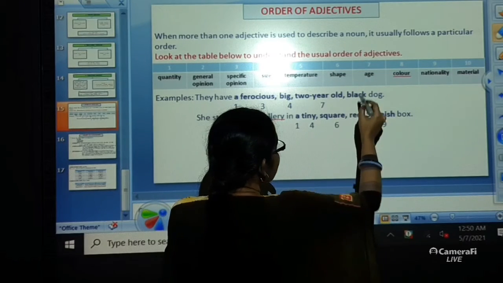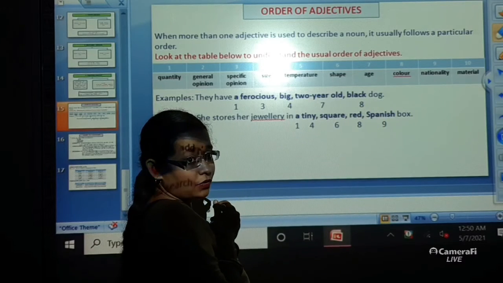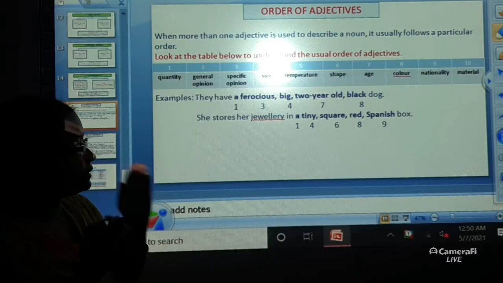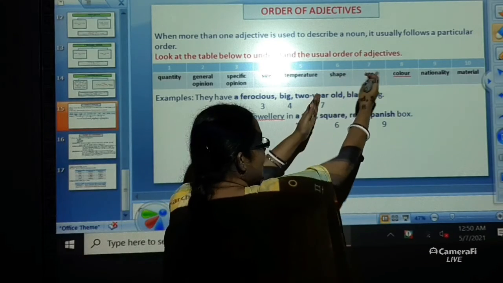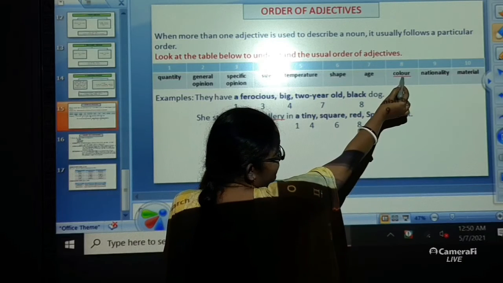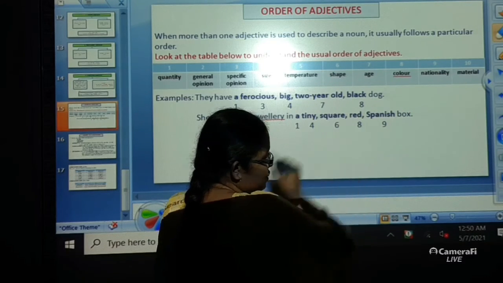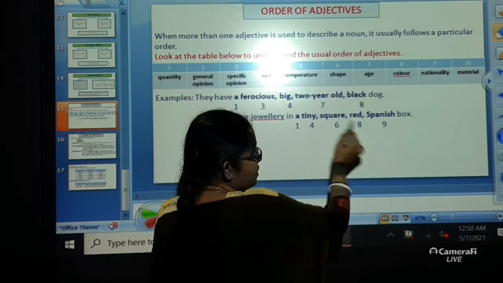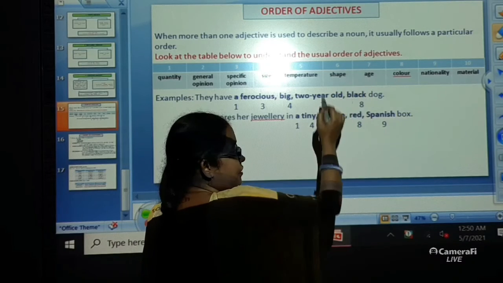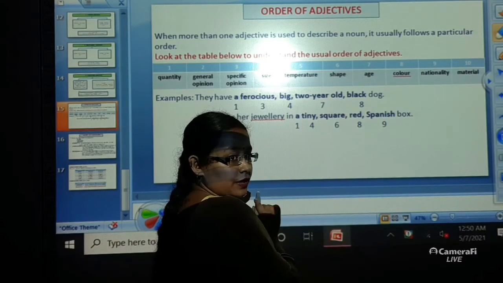Next, you have age. No such age of the box is given over here because the box is a non-living thing. It is not a living thing. That's why we are going to skip the age part. The next type that you have is color. The color of the box is being mentioned over here. That is, the box is red in color. So, just after the shape, we don't have the age, we have skipped the age. We have the color which we have put over here.